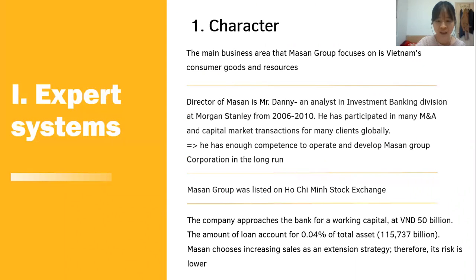MASAN Group was listed on the Ho Chi Minh Stock Exchange, and the company approaches the bank for a working capital loan of 50 billion Vietnam dong, and the amount of the loan accounts for 0.054% of total assets. And MASAN chooses increasing sales as an expansion strategy. Therefore, its risk is lower.